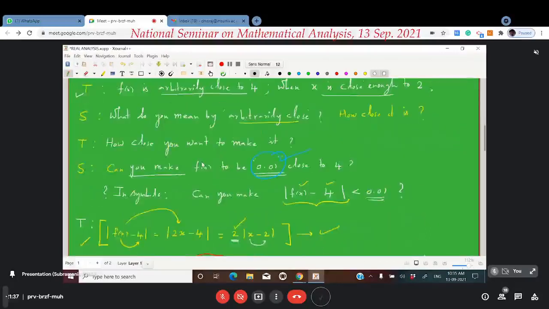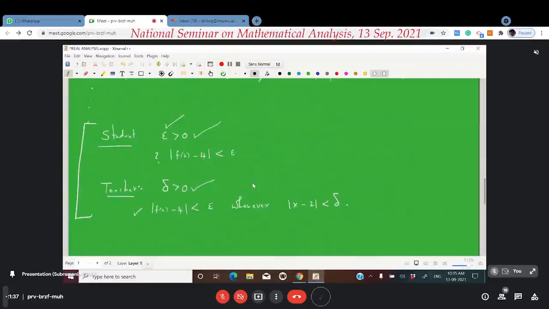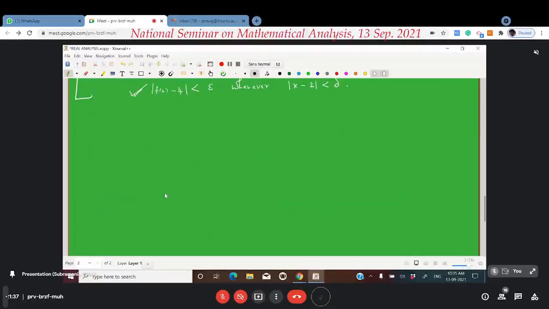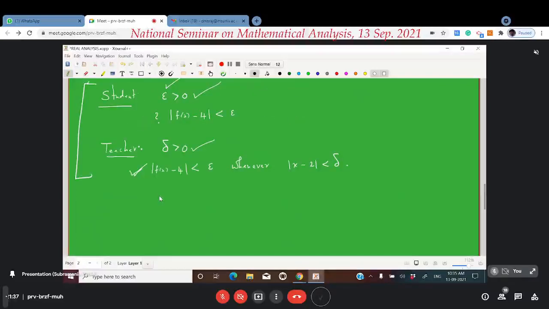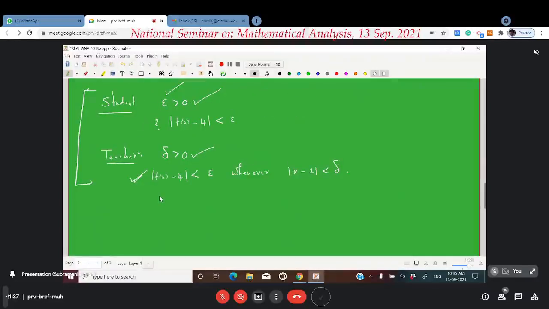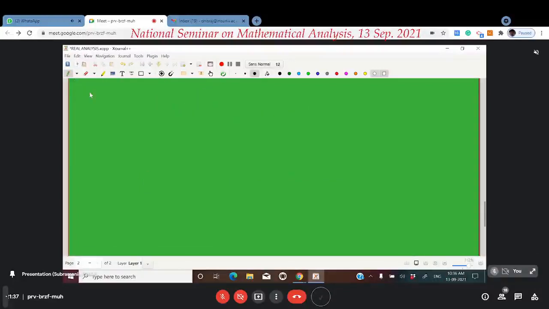Every time the student is challenging the teacher coming with a positive real number epsilon, and the teacher is able to defend himself by giving him back a positive real number delta satisfying this particular condition. That's what I mean. So the teacher is able to defend himself successfully means, for every epsilon greater than 0 given by the student, the teacher is able to give him back a delta satisfying this particular condition. This is what we write as a definition.